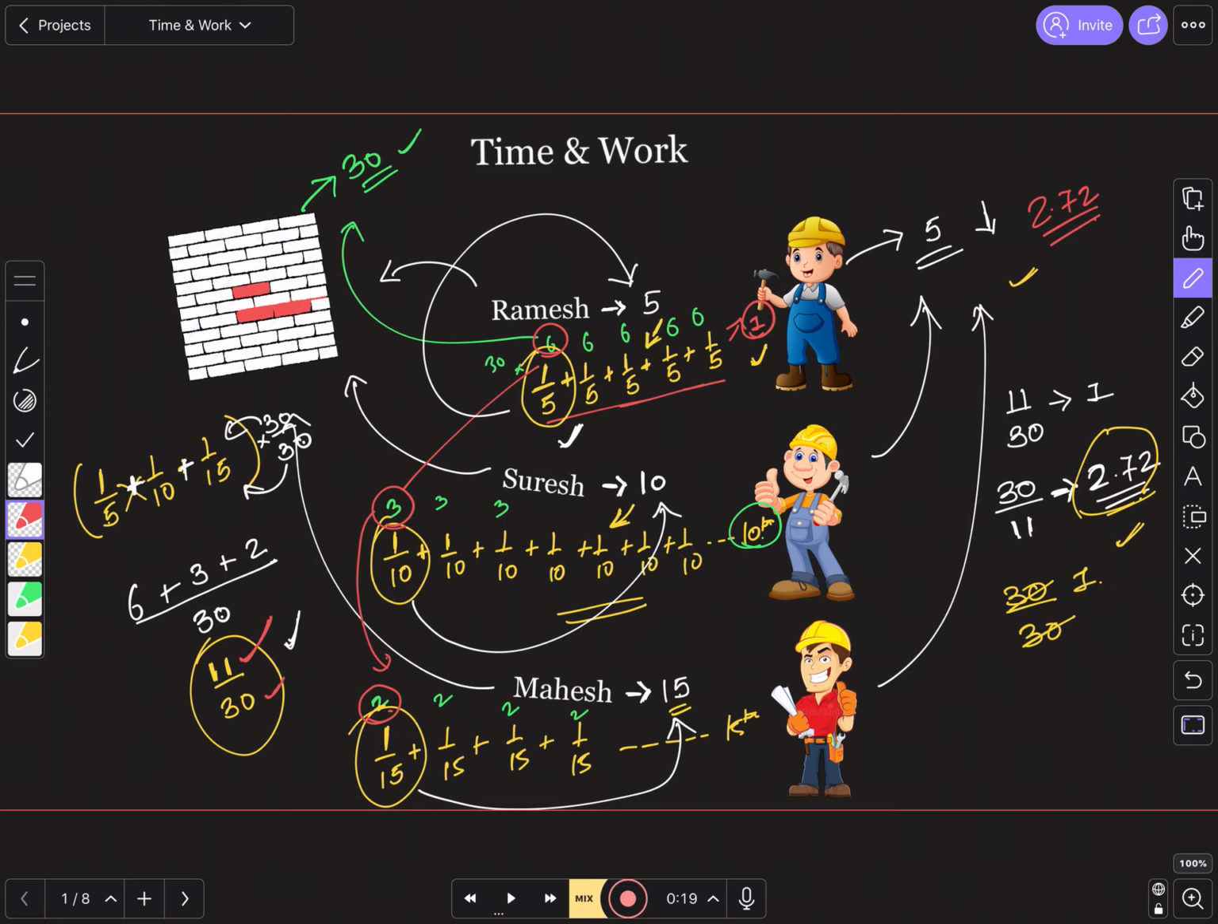So I wrote all this for your better explanation. What will you do here? Ramesh finishes the work in 5 days, so in 1 day 1/5. Suresh 10 days, so in 1 day 1/10. Mahesh 15 days, so in 1 day 1/15. If all the three work together, what will happen? This plus this plus this, which means 11 by 30 of the work will be done in 1 day. In how many days will they finish the work? Reverse it, 30 by 11, which is nothing but 2.72. Okay, that's how you solve it by reciprocal method.